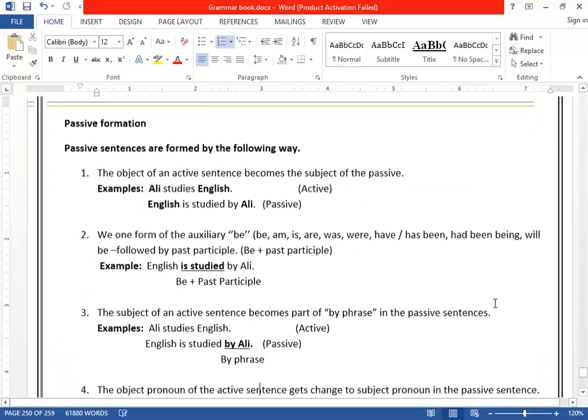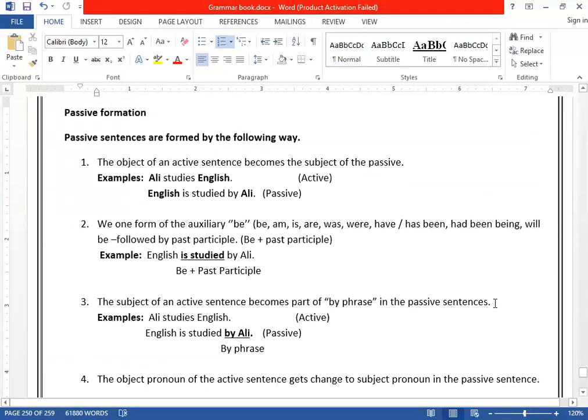Now let's talk about the formation of passive sentences, how we can form them. This is important. We will study only 5 steps, and you need to understand these 5 steps. If you understand them, quite easily you can change any type of sentence from active into passive. Is this clear, the advantages and disadvantages, when to use active and when to use passive? Now we want to see how you can form a passive sentence, in 5 simple steps.